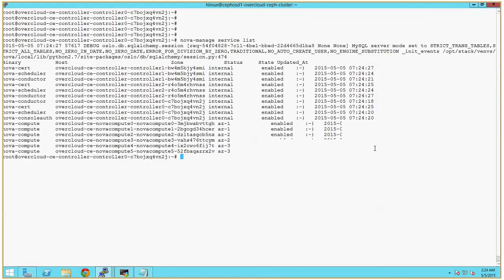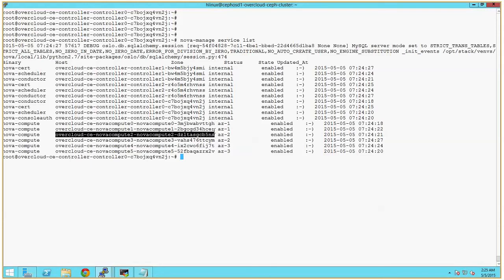Here you can see we have 6 compute nodes. The first 2 compute nodes are part of AZ1, the third and fourth are part of AZ2, and these last 2 are part of AZ3. This is the command to get all the virtual machines.